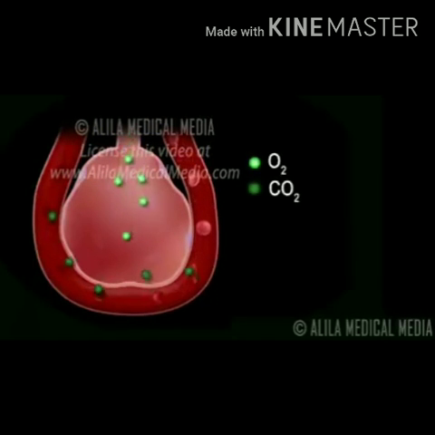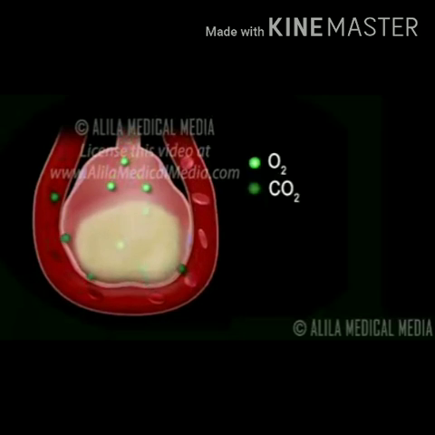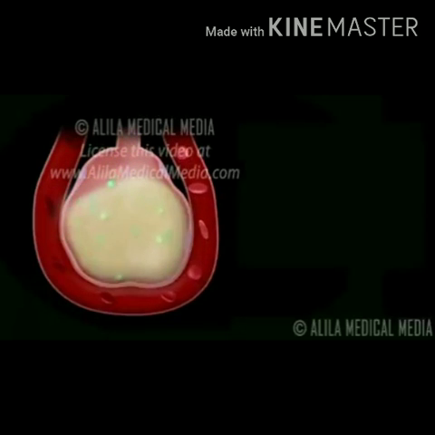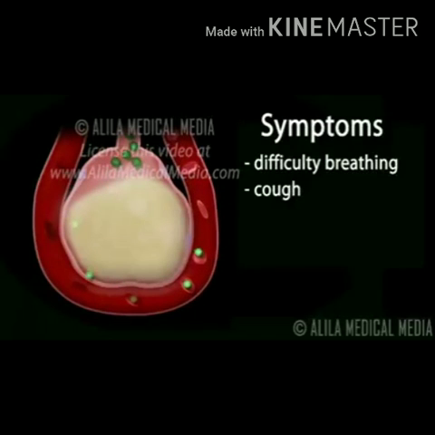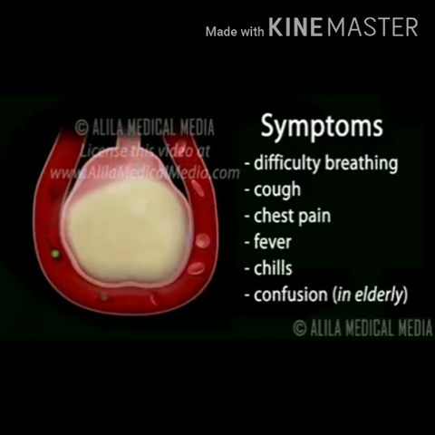Inhaled oxygen moves from the alveoli into the blood in the capillaries, while carbon dioxide relocates from the blood to the alveoli to be exhaled out of the body. In people with pneumonia, these air sacs are filled with fluid or pus, hindering the gas exchange process, resulting in difficulty breathing and a cough reflex. Other symptoms may include chest pain, fever, chills, and confusion.